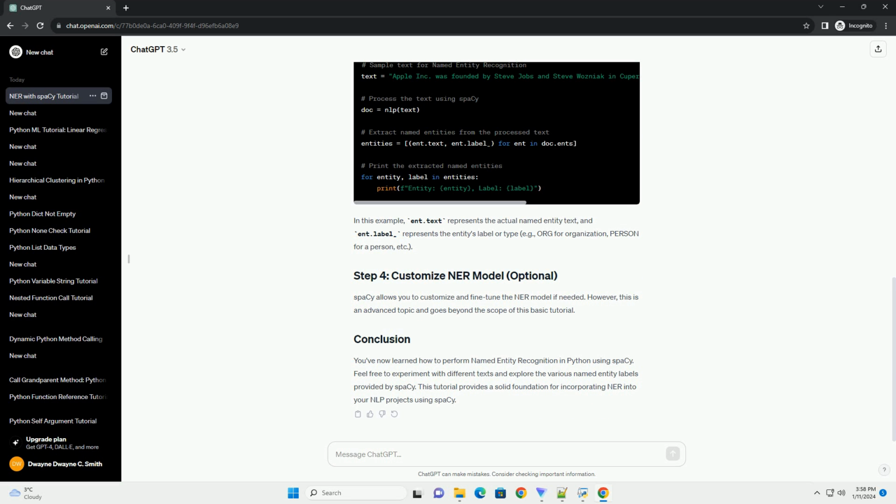You've now learned how to perform named entity recognition in Python using spaCy. Feel free to experiment with different texts and explore the various named entity labels provided by spaCy. This tutorial provides a solid foundation for incorporating NER into your NLP projects using spaCy.